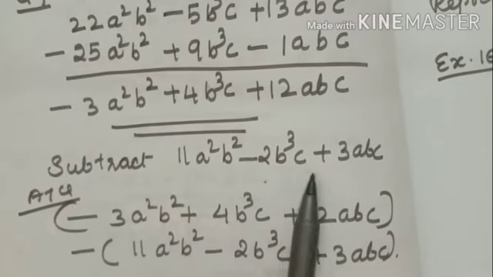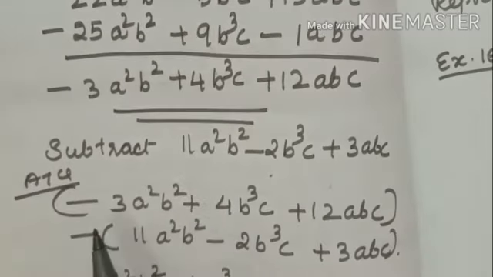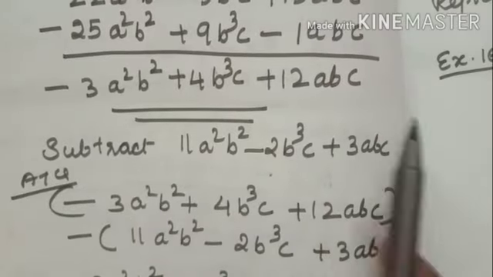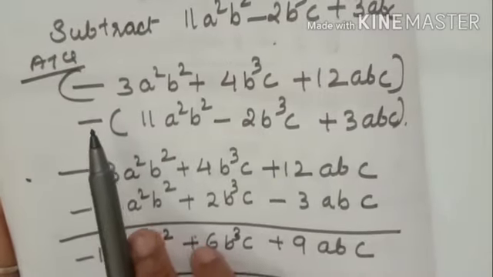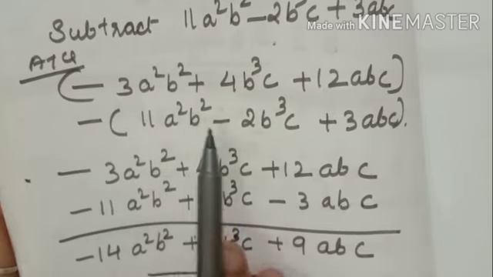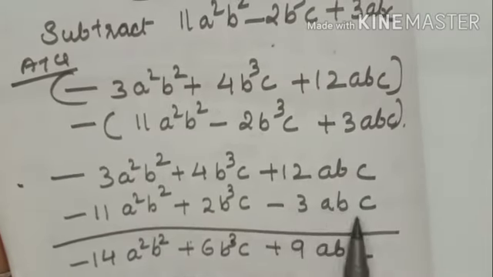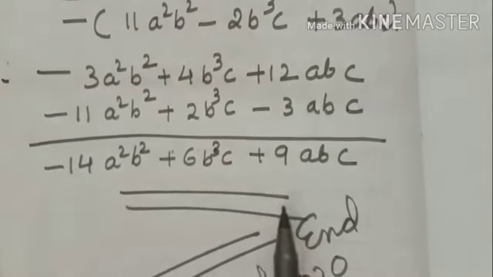Sum is this and subtracting this number, subtraction sign, this expression will come in a bracket. Before the minus sign you have to multiply with all. Minus 11 minus minus plus 2, minus plus minus 3 ABC. Do the calculation. Same sign you have to add it and put the common sign. Different sign you have to subtract and put the bigger number's sign.